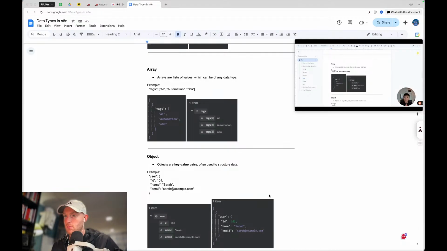So when I'm setting this in the set field or the set node, I set the key to tags, and then in the value section, I had to put two square brackets, and then I had to put commas in between each of the list items. And then it output this as AI, automation, N8N.